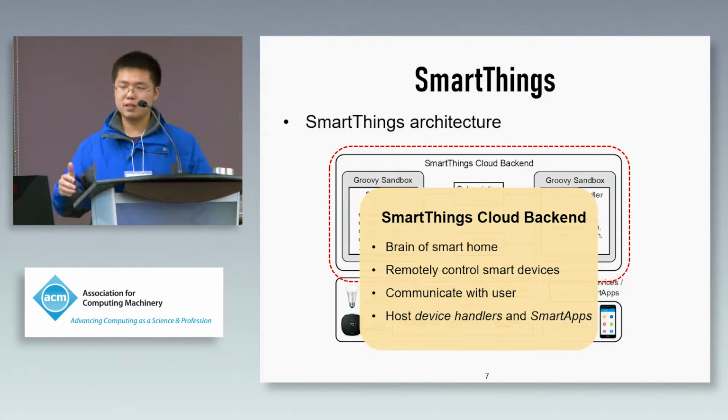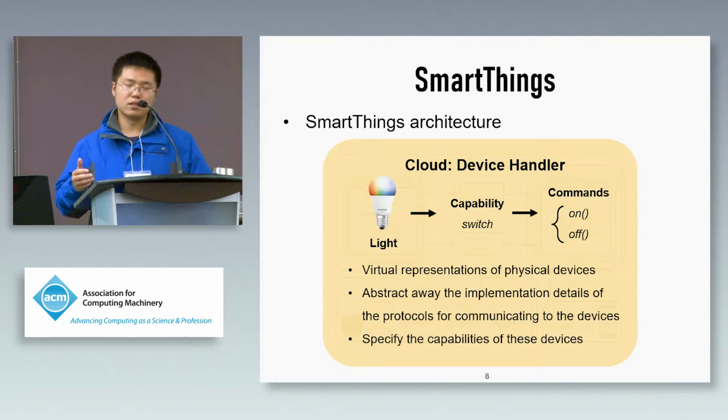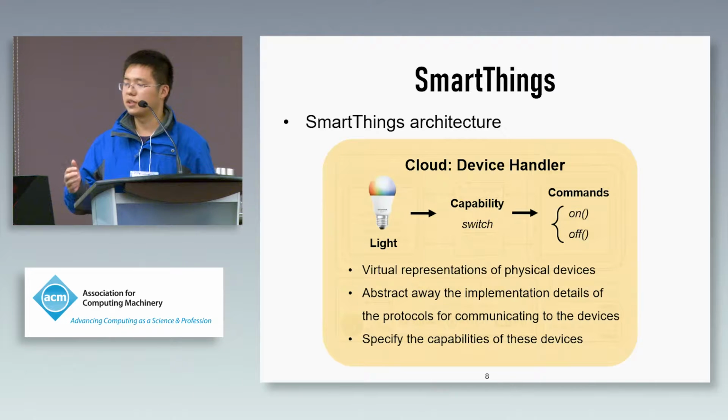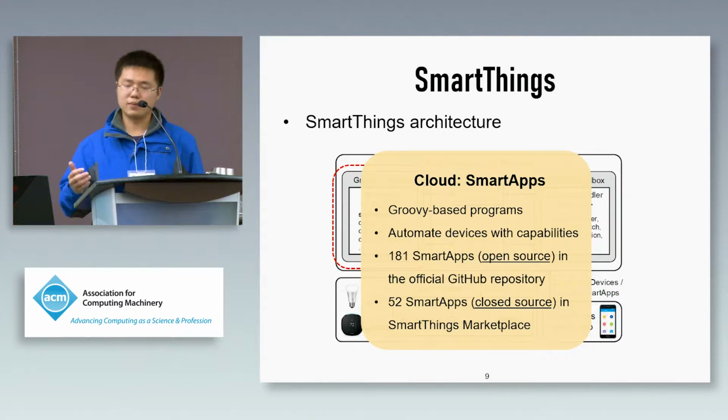As we can see, SmartThings has three components. The first one is the cloud. Cloud is the brain of smart home, and it can remotely control the smart devices and host the device handler and the smart app. Device handler is a virtual representation of a smart device. For example, the smart light can be represented as a device handler with the capability switch and the commands on and off. Smart app is a Groovy-based program which can automate devices with their capability.